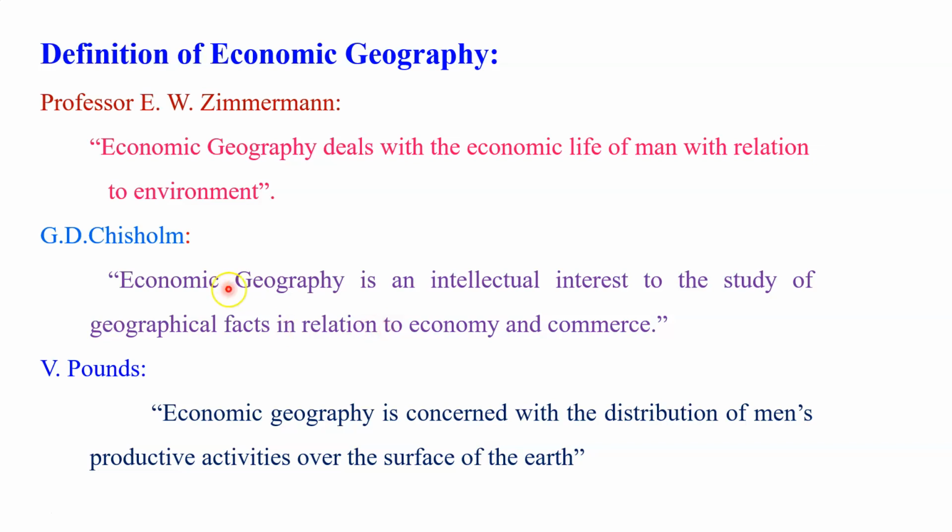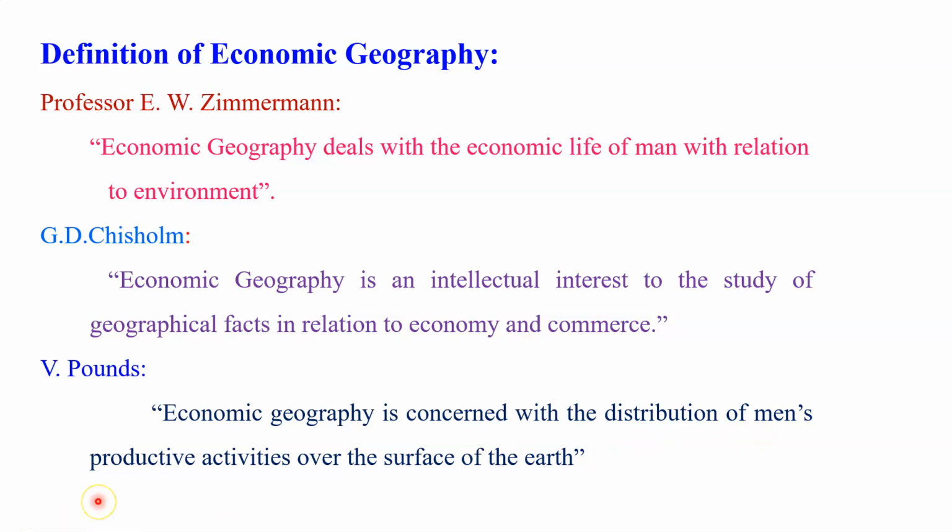Let us discuss the third definition, which is also very important. The viewpoint given in this definition is that economic geography is concerned with the distribution of man's productive activity over the surface of the earth. See, students, in this definition, one important keyword is distribution of man's productive activity. Means what?